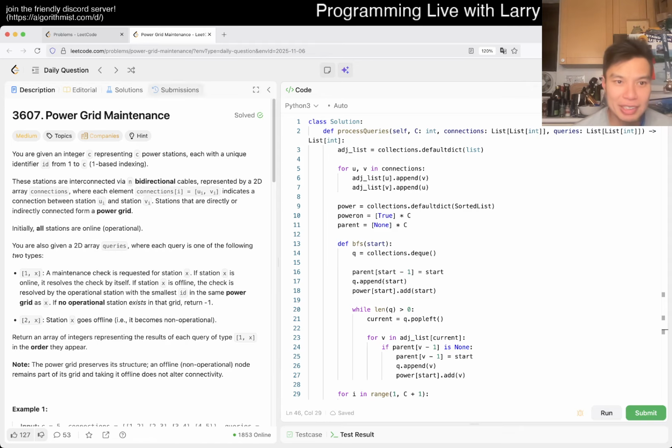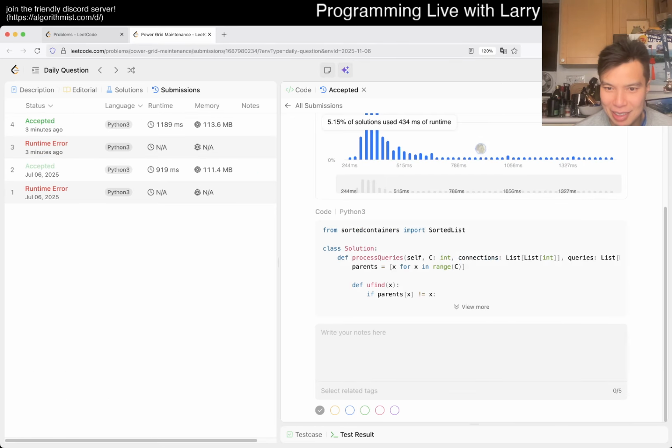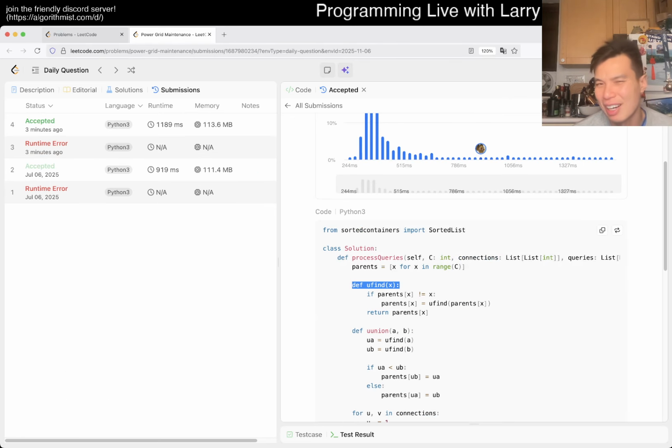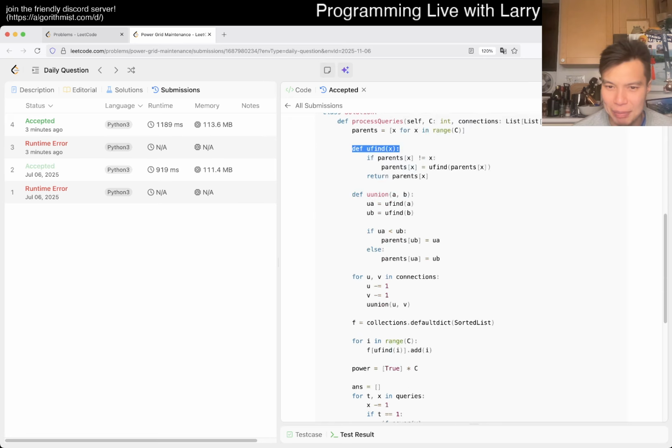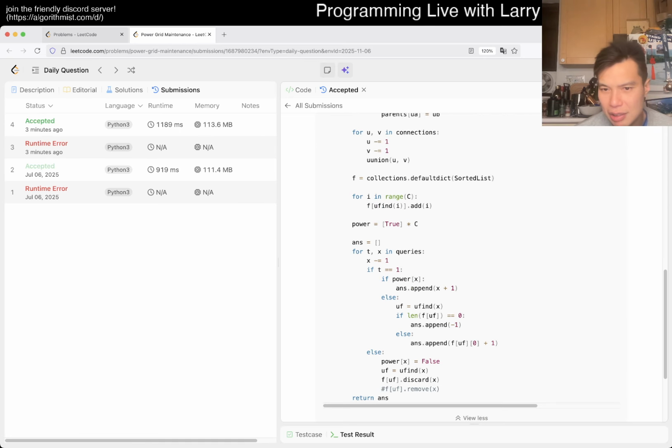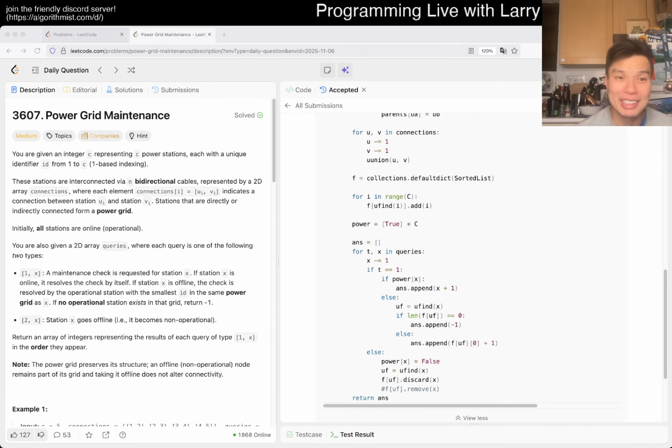Let me know what you think. Let me take a look at what I did last time more fully. I just saw the union find and I knew this is union find, so I kind of stopped. But I guess this is pretty much the same idea, really. The difference is I used discard. If I used remove, I got the exception, so I used discard. Same thing, but yeah. Anyway, that is all I have for this one.